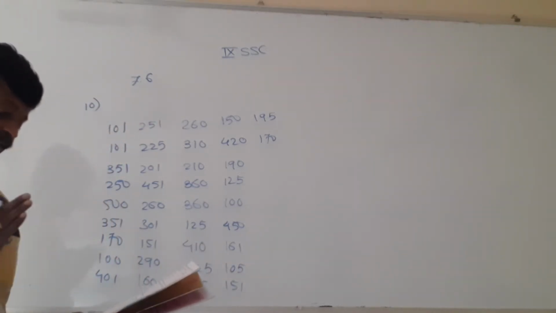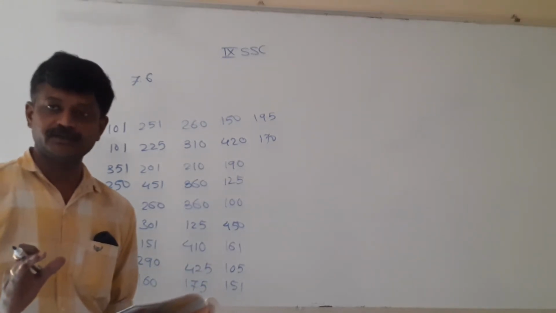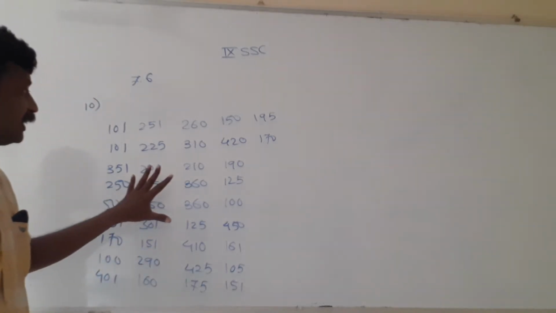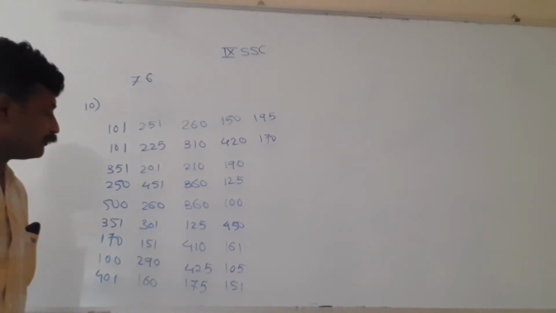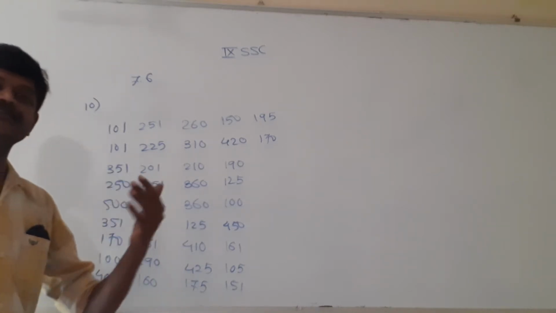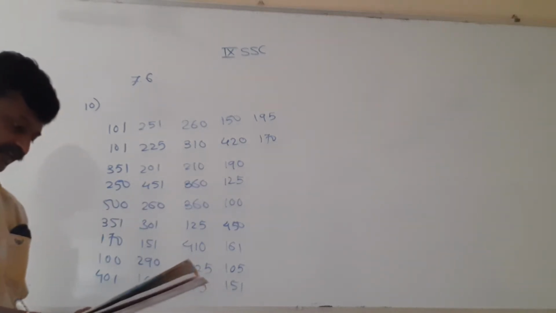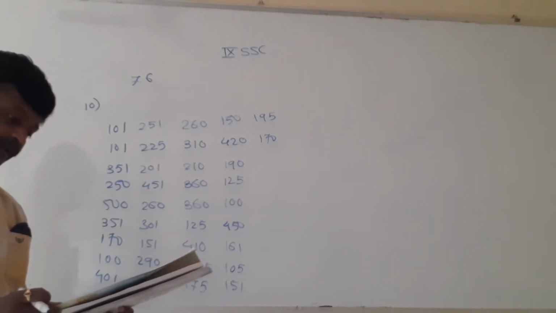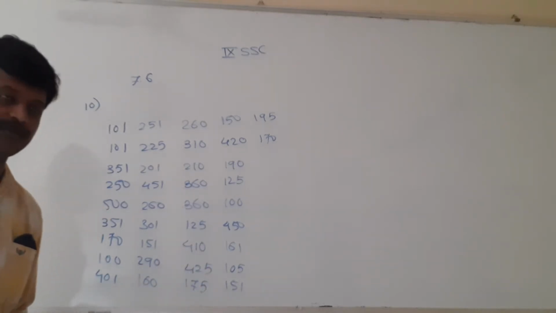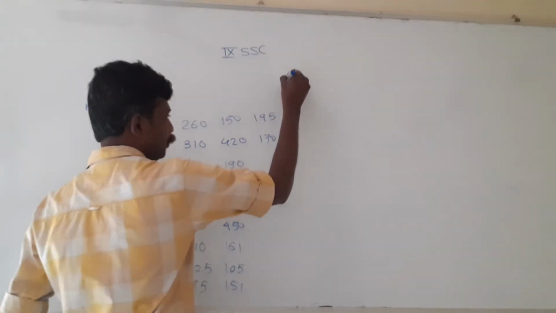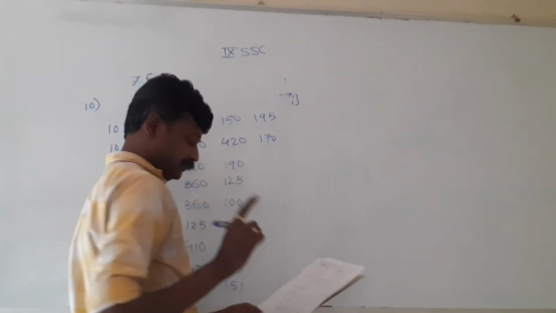By taking the classes 100 to 149, 150 to 199, here the classes are discontinuous. Why? Because the given data is in the form of proper integers. It is not in the form of decimal numbers. When the data is in decimal form, the classes should be continuous. If it is not in decimal form, discontinuous classes will also be okay. Prepare a group frequency distribution table. So first we will prepare the group frequency distribution table. That is the solution for sub question number 1.